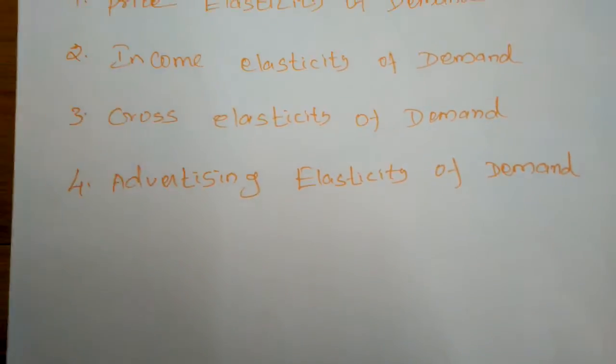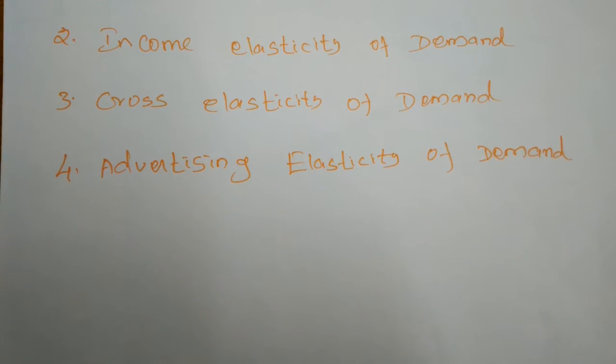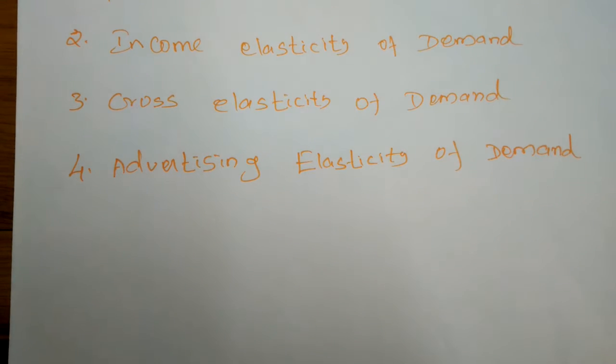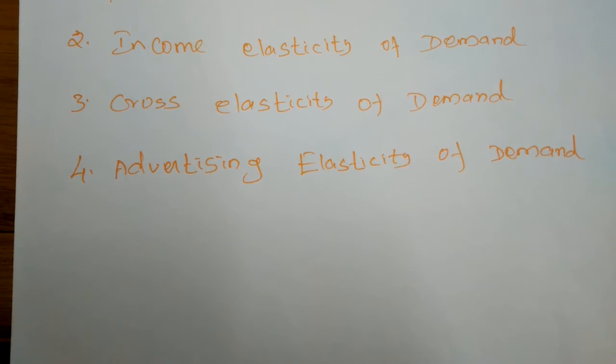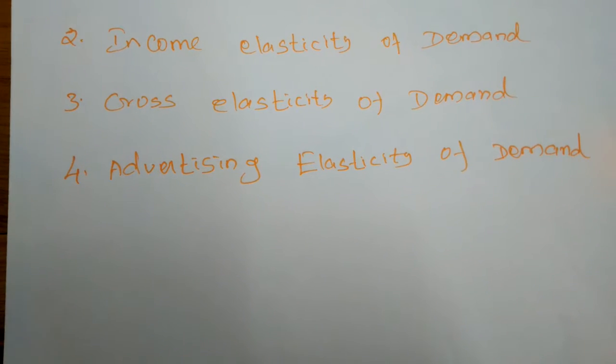Next, advertising elasticity of demand. The responsiveness of the change in demand due to the change in advertising or other promotional expenses is known as advertising elasticity of demand.